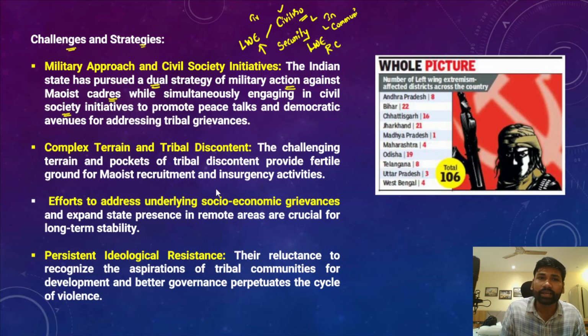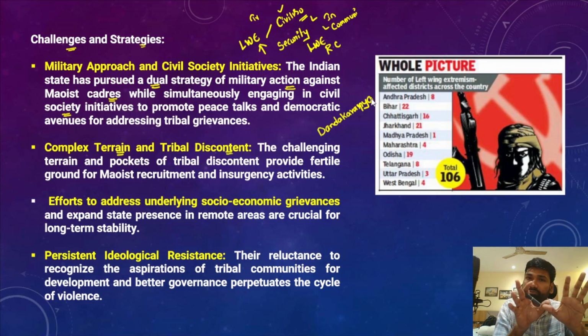And secondly, we should also take into account the complex terrain and the tribal discontent. If you look at these red corridors, most of them are located in complex terrain. For example, I can tell you about the Dandakaranya. This Dandakaranya is located in the tri-junction of Andhra Pradesh, Telangana, Odisha and Chhattisgarh.